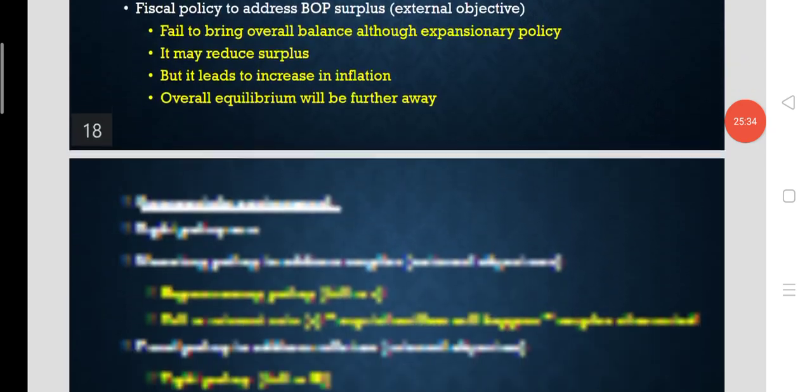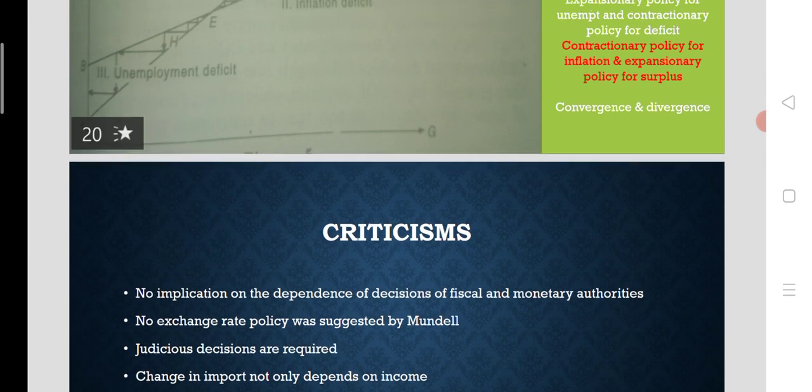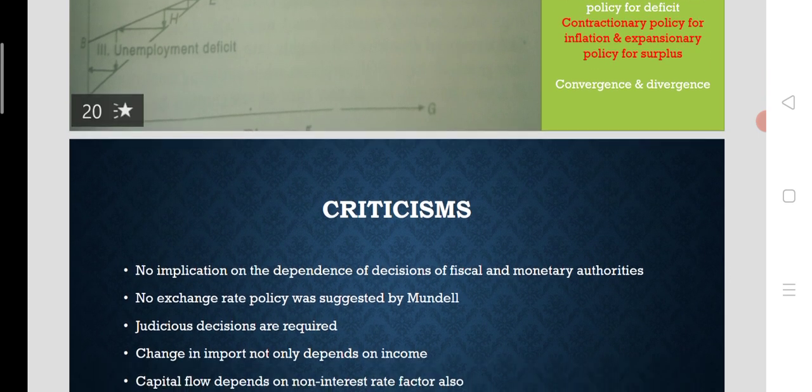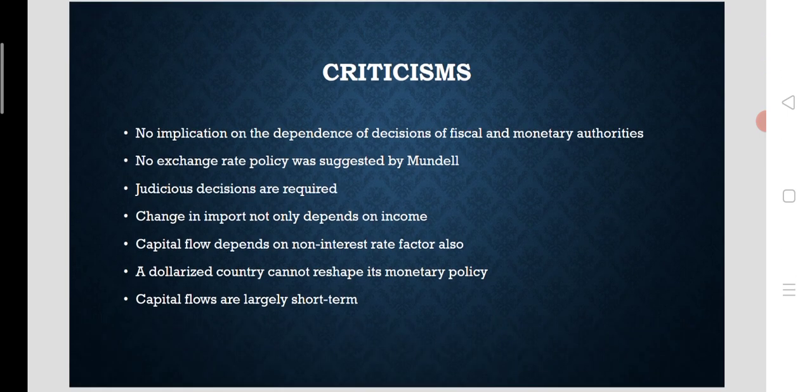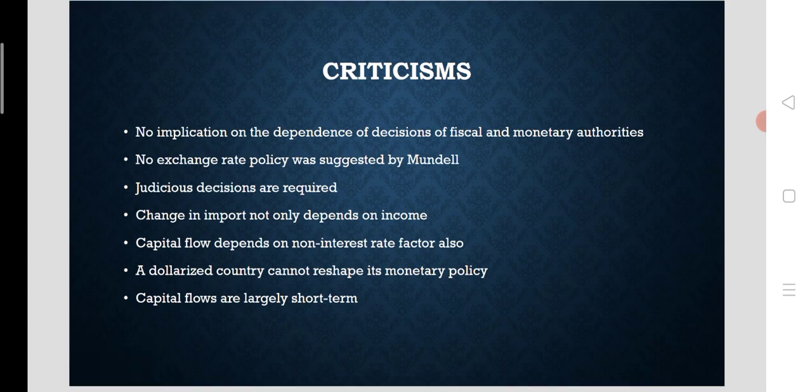So let me conclude the presentation. Here, according to the Swan model, exchange rate policy should be applied for external balance, and fiscal and monetary policies should be applied for internal balance. But making a departure from the Swan model, Robert A. Mundell argued that fiscal policy should be earmarked only for obtaining internal balance, and monetary policy should be applied only for external balance in the economy.